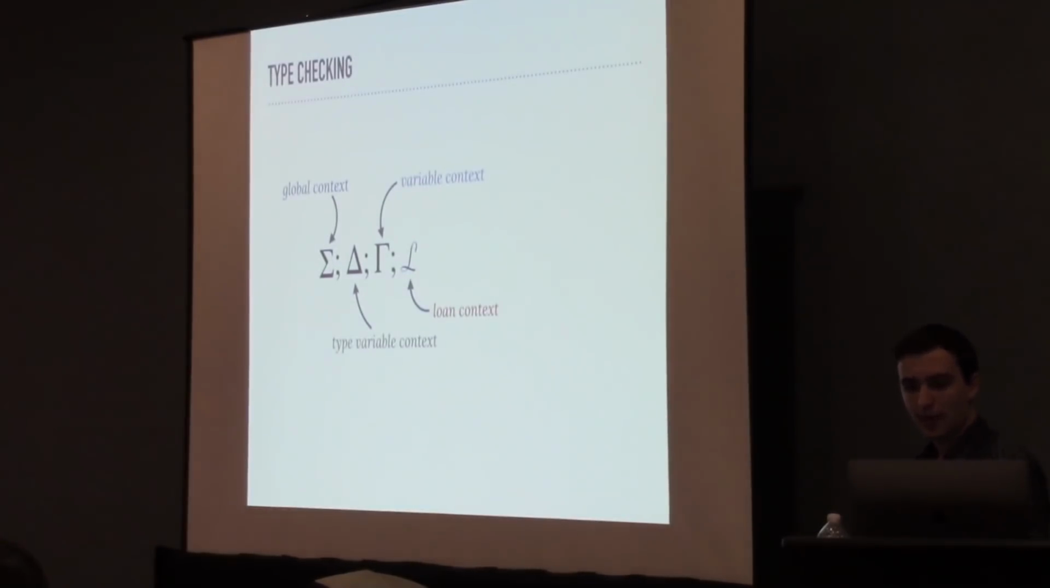Finally, we have our last context, rho, which maps region variables, like the tick X we saw, to a set of loans, which, if invalidated, would invalidate the whole region. And yeah, I know there's a lot of context.